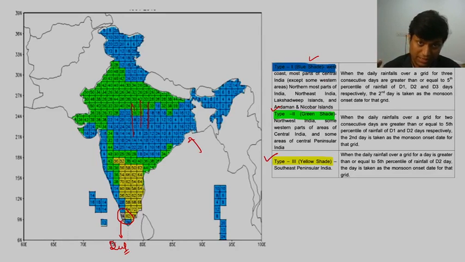If those conditions are satisfied, then only the local meteorological department, so every district has a local agency of the meteorological department, will declare that there is onset of monsoon in this particular area. Fine. So that is another part to it. So I hope from all this discussion you can understand how onset of monsoon is declared in India. One we have seen on the Kerala coast, and another we have seen in the rest of the country.